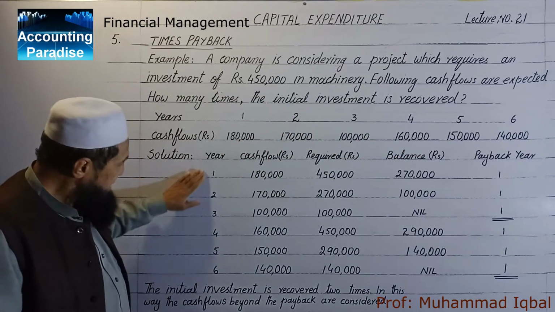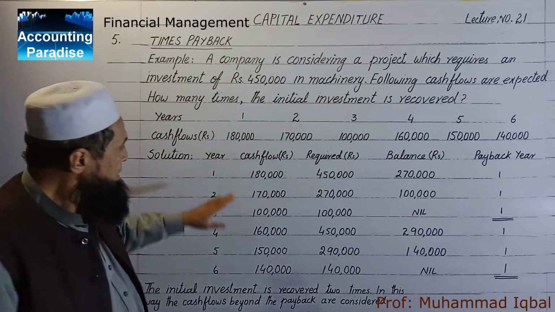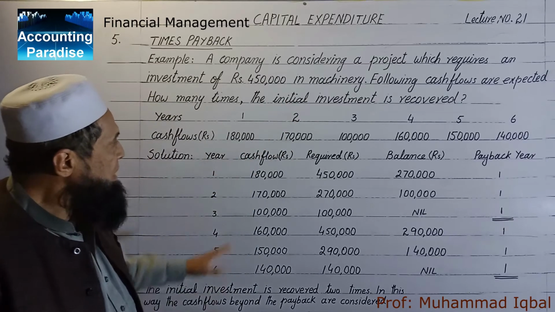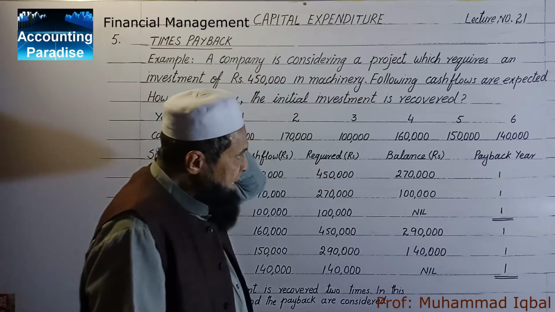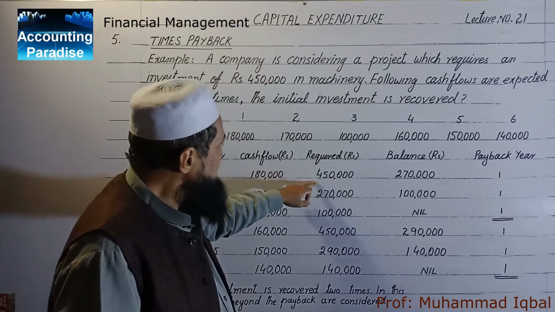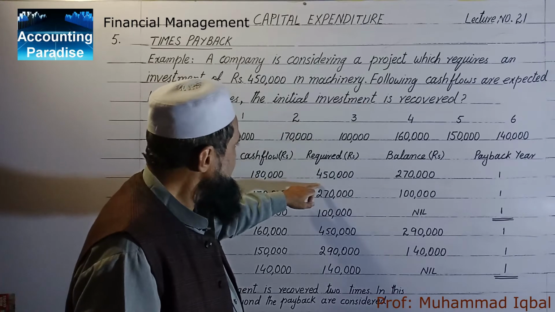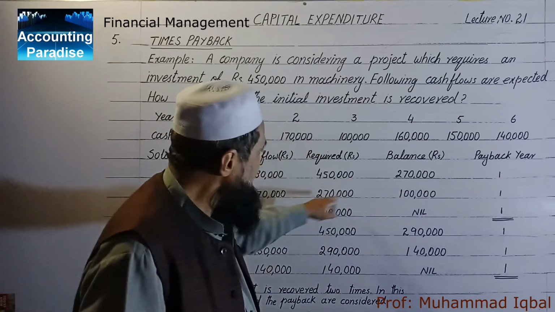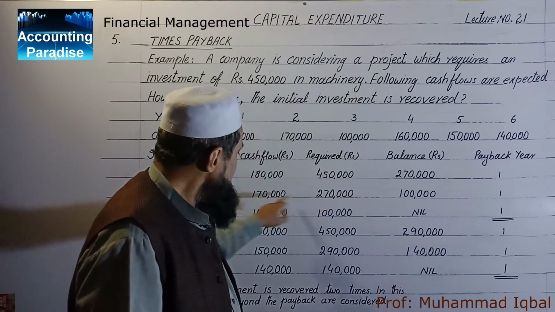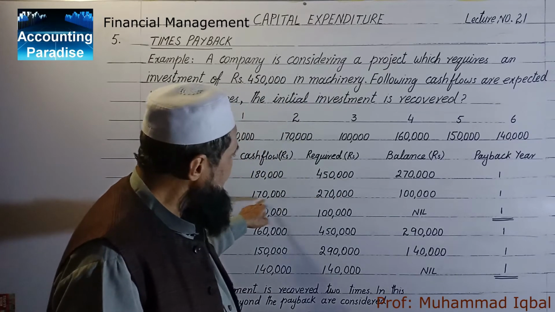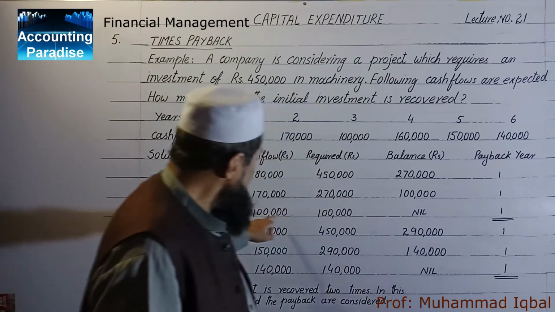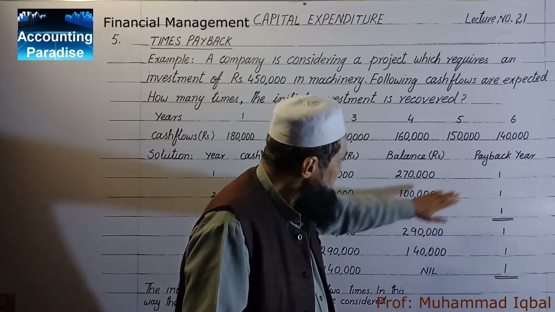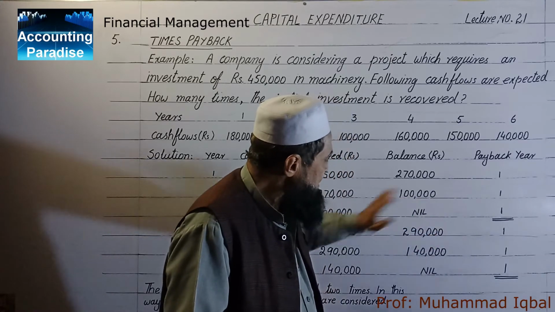Solution. Years same. Cash flows same. Now, how to calculate the payback? The required is 450. After 1 year, the balance remains this. Now the required 270 and recovered 170. 1 lakh is remaining in the third year. 1 lakh is recovered. So the payback is 3 years. Whole the amount is recovered.